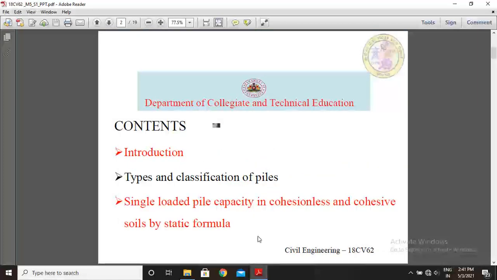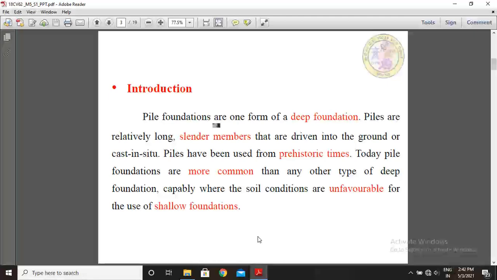Now, contents. In this presentation: introduction, types and classification of piles. Next is single loaded pile capacity in cohesionless and cohesive soils by static formula. So these contents I want to complete today in session 1.